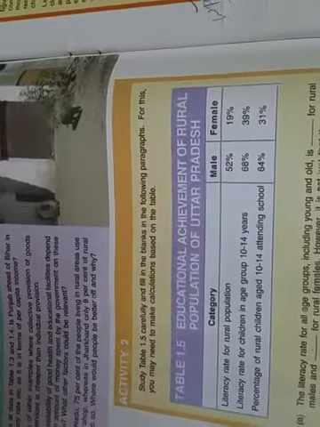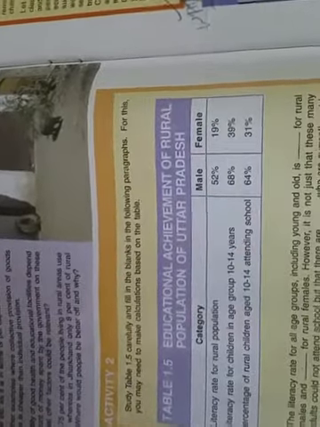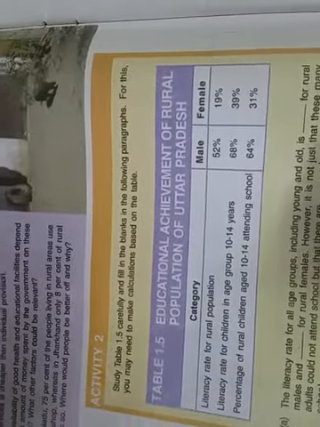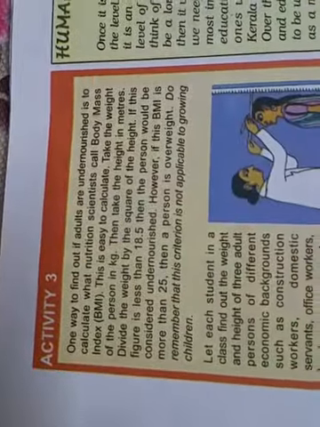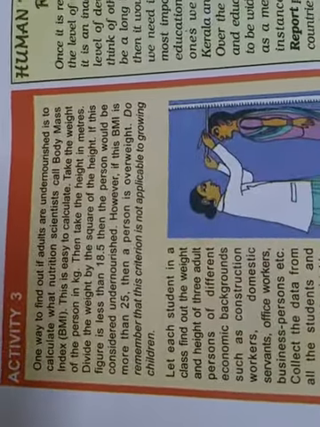Activity 2 shows the education achievement of rural population in Uttar Pradesh. So you can go through it and calculate the data. It is a very easy exercise, so no need to waste time. Now the exercise activity 3, as we discussed about infant mortality rate and net attendance ratio.